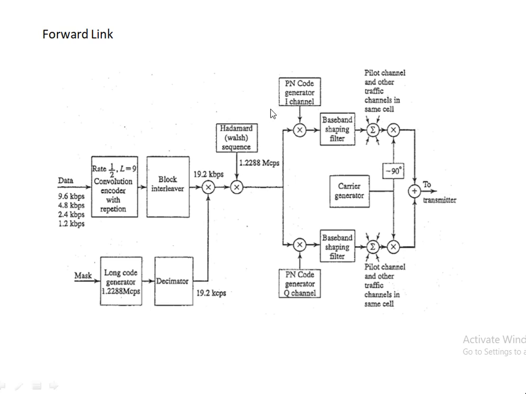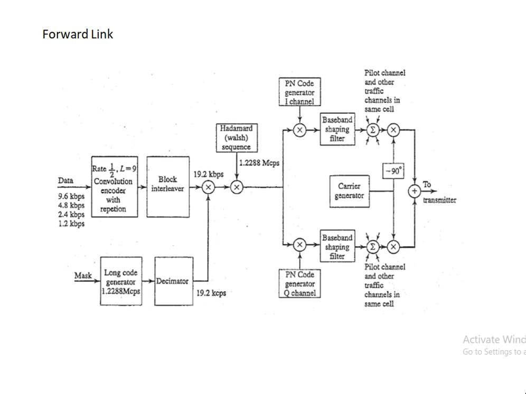So here also again it is getting multiplied. Whatever the output of this multiplier is, it is getting multiplied with the Hadamard Walsh sequence. So till here the encoding is done. After this, each encoded data is multiplied by the Hadamard sequence of length 64.